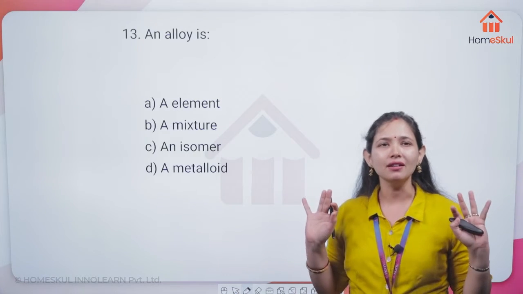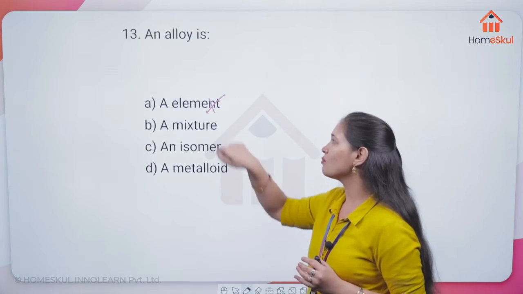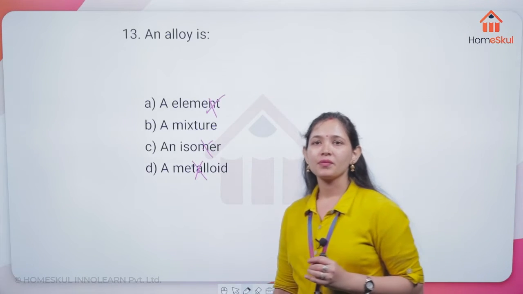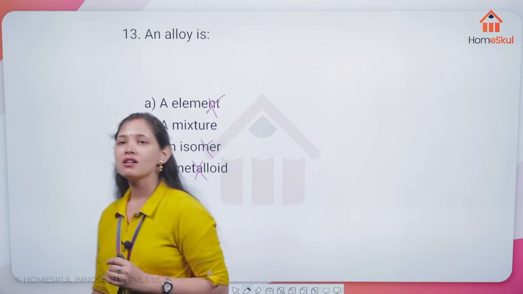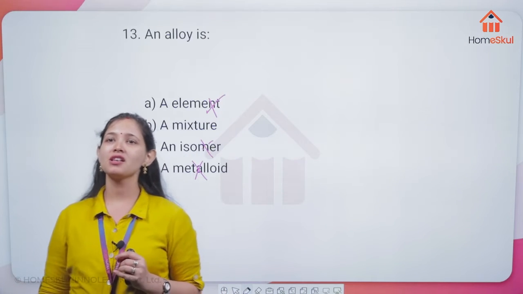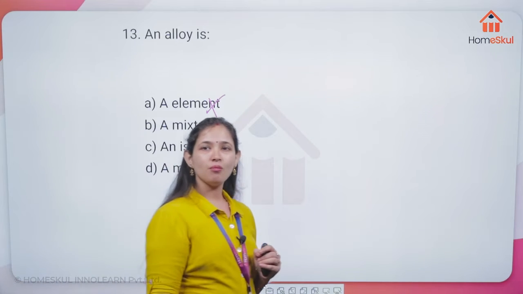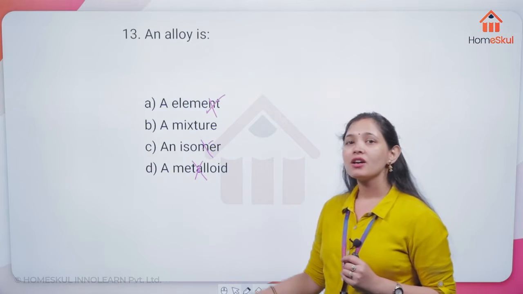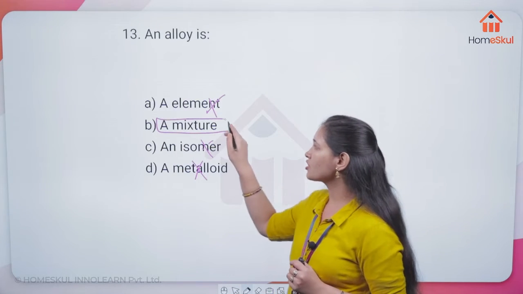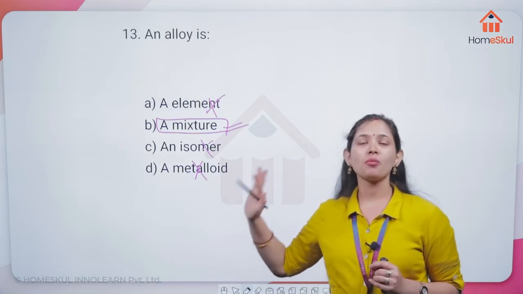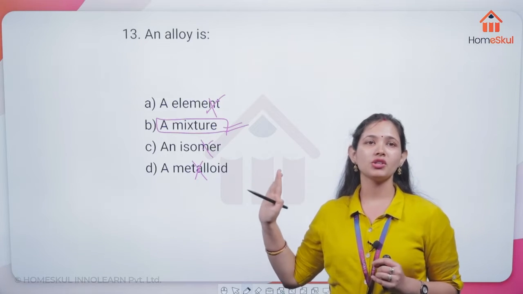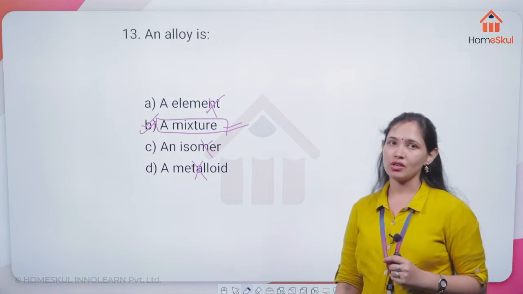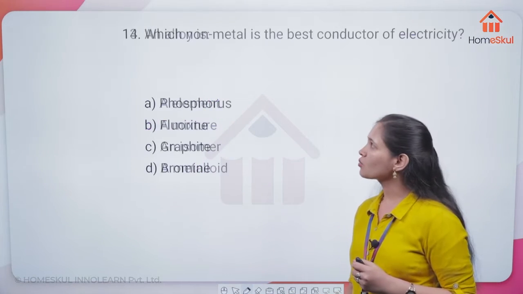An alloy is not a metal. It is not an element. It is not an isomer. It is not a metalloid. Diya says mixture of an element and a compound. Here it is going to be a mixture. So that is why this option is the correct option, that is your B. An alloy is a mixture. Now move on to the next question.